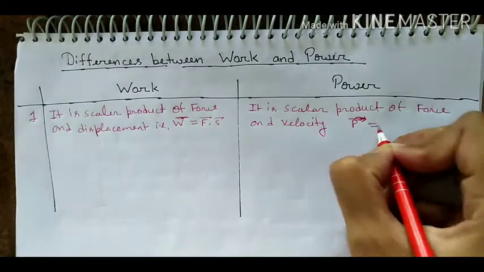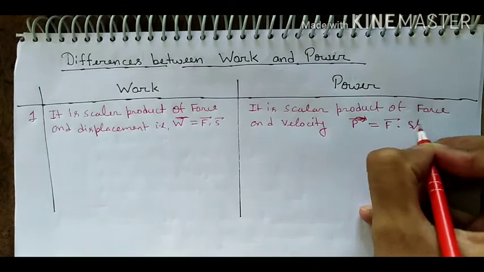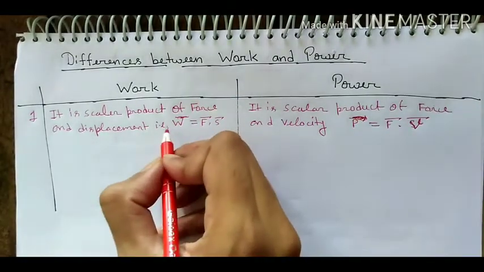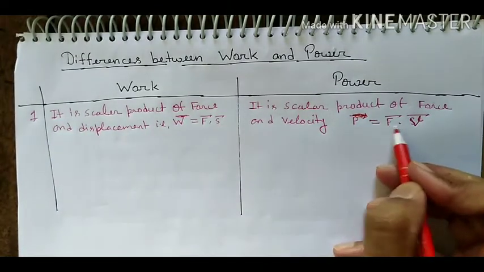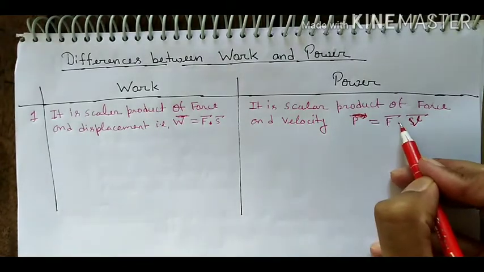Power is a scalar quantity, equal to force F, in vector form, and velocity v, also in vector form. Then the first difference is work done is equal to force into displacement and power is equal to force into velocity.